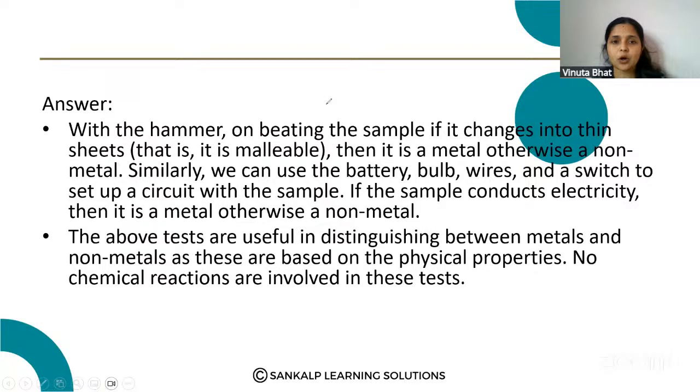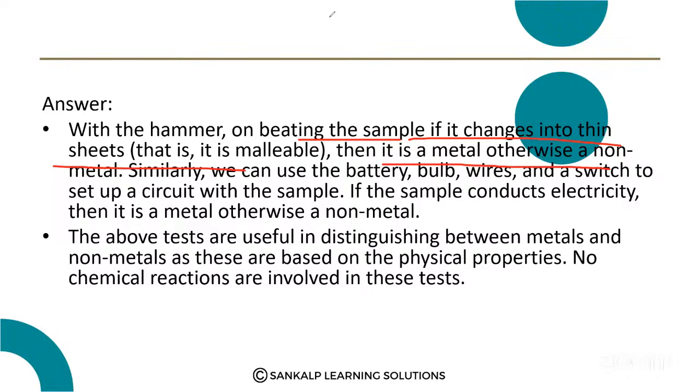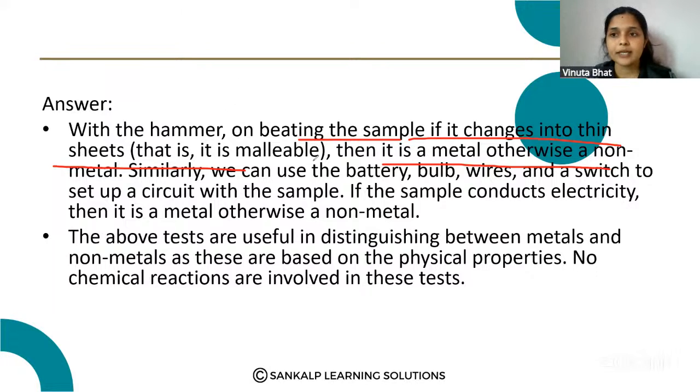With a hammer, on beating the sample, if it changes into thin sheets, then it is a metal, because metals have the malleable character. So we may call it a metal. Otherwise, it is a non-metal. Then we can use the battery, bulb, wires and a switch to set up the circuit with the sample. If the sample conducts electricity, then it is a metal, otherwise non-metal.